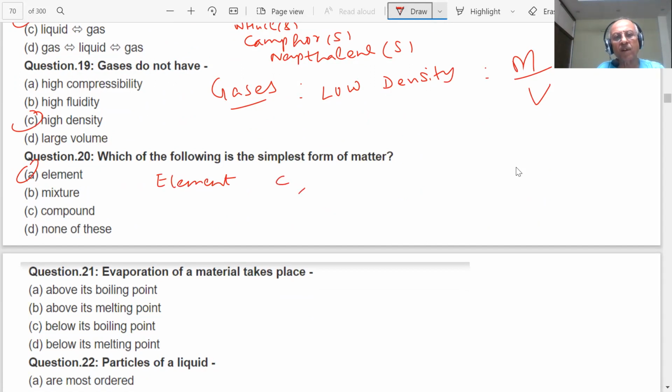When I say carbon, hydrogen, nitrogen, oxygen, gold, silver, these are the elements. An element of carbon will only have atoms of carbon. Proton, neutron, we know.